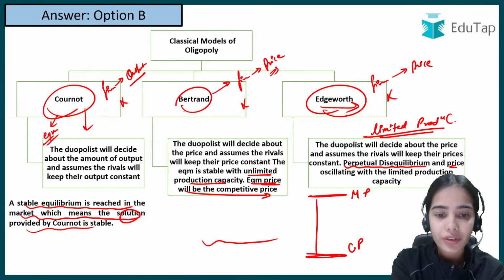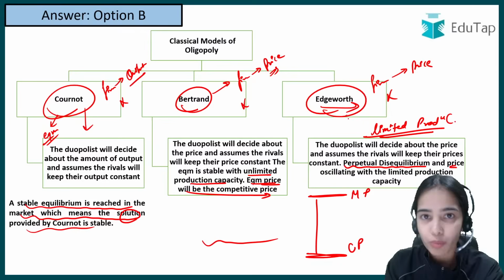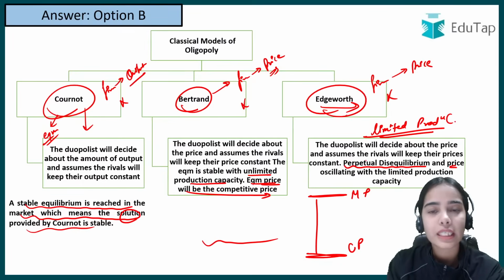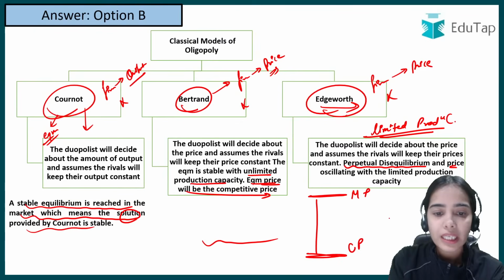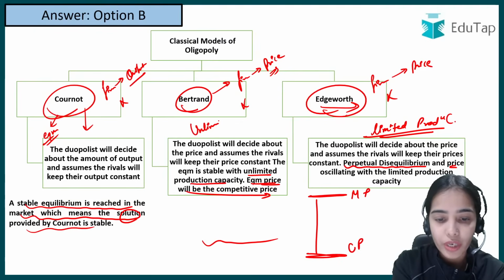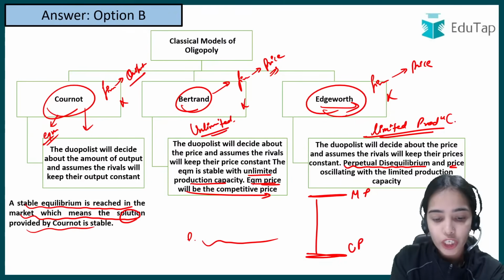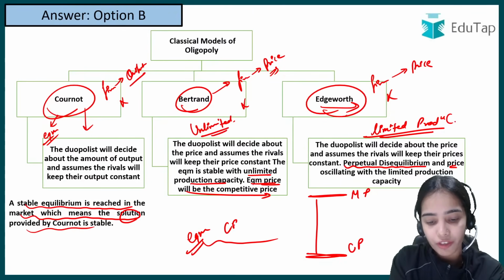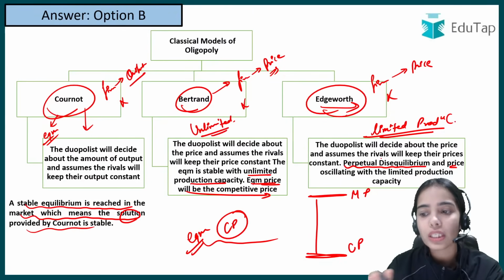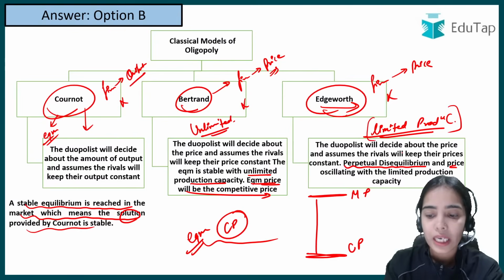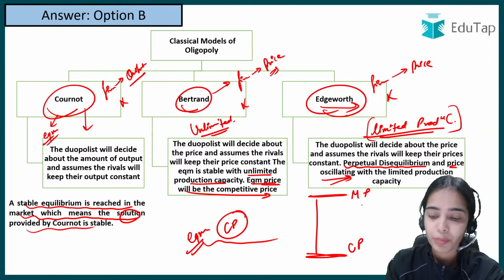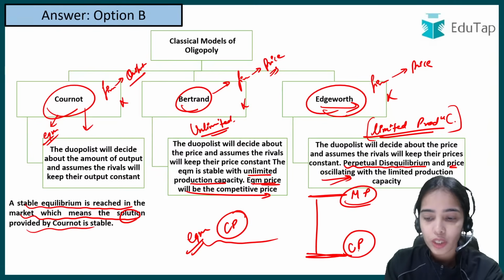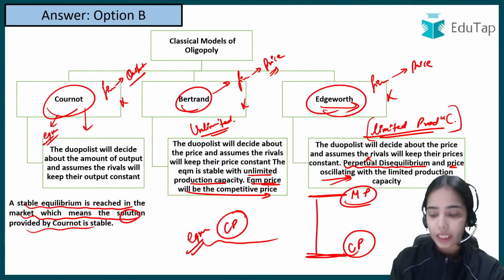Okay, so the Bertrand model and the Edgeworth model have assumed the same thing, that the firm will decide its price thinking that the other firm will not change its price. But in the Bertrand model, there is unlimited production capacity, due to which the equilibrium is achieved at the competitive price. But in the Edgeworth model, there is limited production capacity. That's why there is perpetual disequilibrium and the price keeps oscillating between the monopoly price and the competitive price, and no equilibrium is achieved. There is always disequilibrium present.